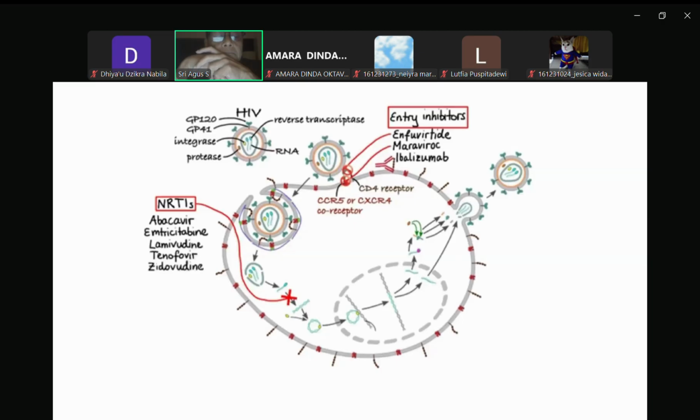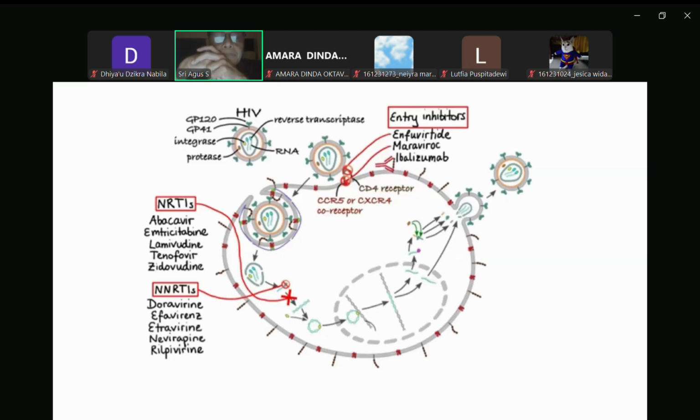On the other hand, we have non-nucleoside reverse transcriptase inhibitors, abbreviated NNRTIs, which bind to and denature reverse transcriptase enzyme, thus causing non-competitive inhibition. Drugs that belong to this group include doravirine, efavirenz, etravirine, nevirapine, and rilpivirine.